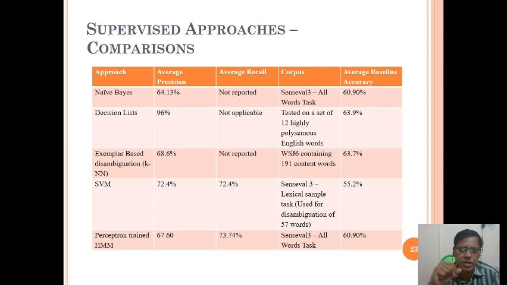Supervised approaches comparison: the approach, average precision, average recall and corpus baseline accuracy. So Naive Bayes, decision list, exemplar based and perceptron trained. Naive Bayes is about average precision 64.13%, and decision list is about 96%, and exemplar based KNN is about 68.6%, and SVM is about 72.4%, and perceptron trained is about 67.6%. Okay, so average recall is not reported.